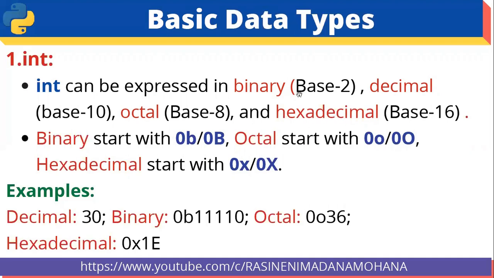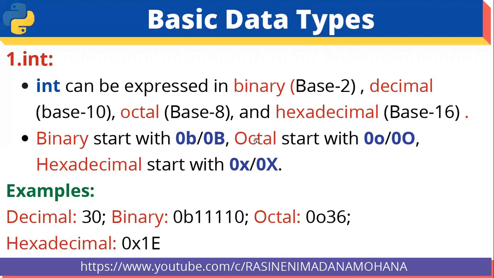The binary notation starts with 0b, lowercase b or uppercase B. Octal starts with 0o, lowercase o or uppercase O. Hexadecimal starts with 0x, lowercase x or uppercase X. So by using these notations, we can identify which category the integer is.